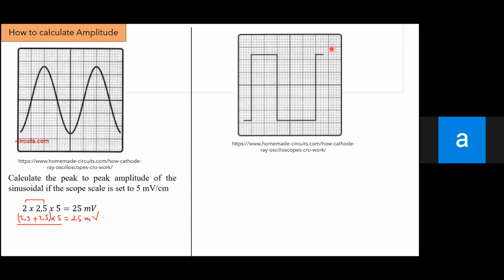Now, for this one, calculate the peak-to-peak amplitude if the scope setting is 100 millivolt per centimeter. This is the first hill, and this is a hill and a valley. You see the squares of the hill and the valley are different. The hill consists of 1, 2, 1, 2. So what is this? Let's say it's not too obvious. And then let's try the valley, 1, 2.